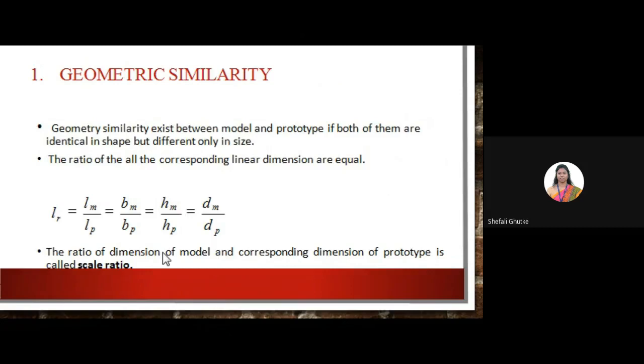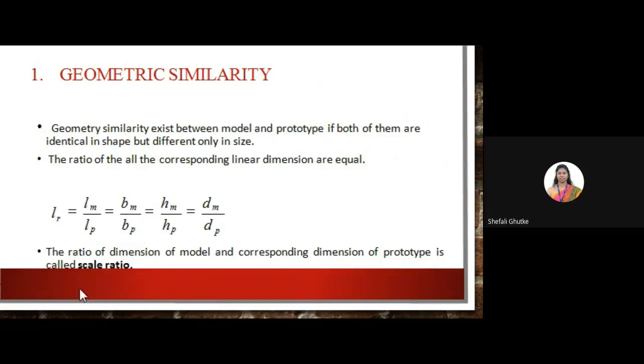Now, what are the similarities? First is geometric similarity. Geometric similarity exists between the model and the prototype if both of them are identical in shape but different only in size. The ratio of all the corresponding linear dimensions is equal. So basically, each and every dimension of the prototype is scaled in the same ratio. In geometric similarity, we are going to talk about dimensions.